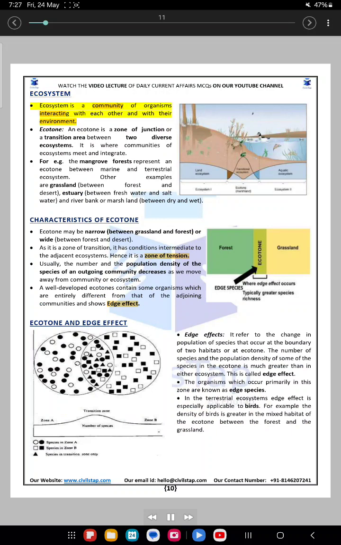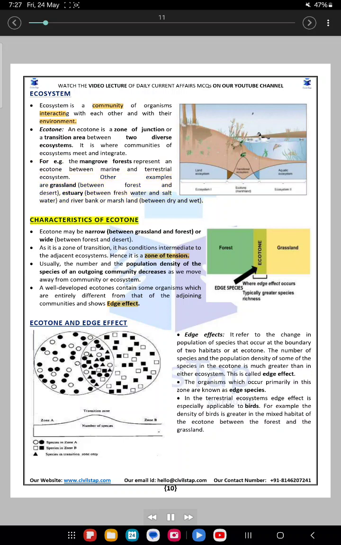Ecosystem. An ecosystem is a community of organisms interacting with each other and with their environment. Ecotone. An ecotone is a zone of junction or a transition area between two diverse ecosystems. It is where communities of ecosystems meet and integrate. For example, the mangrove forests represent an ecotone between marine and terrestrial ecosystems. Other examples are grassland, between forest and desert; estuary, between freshwater and saltwater; and riverbank or marshland, between dry and wet.